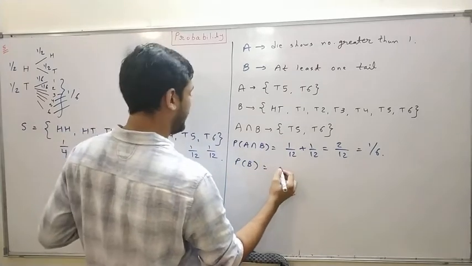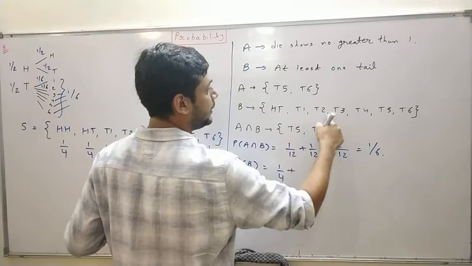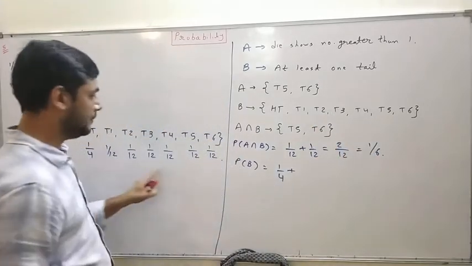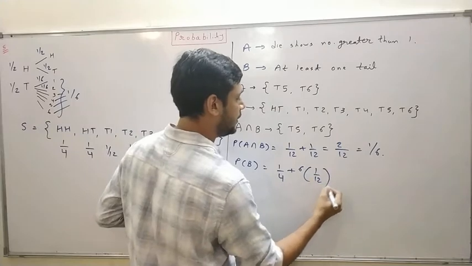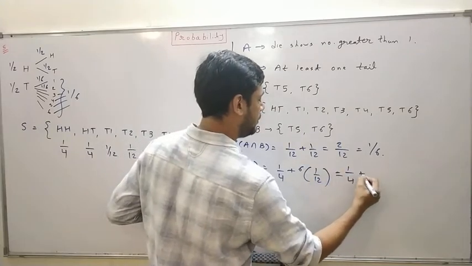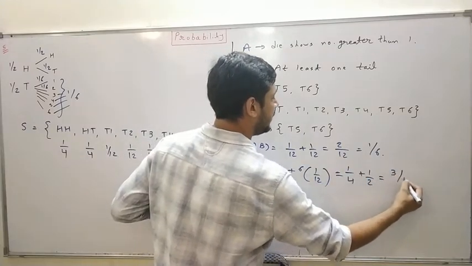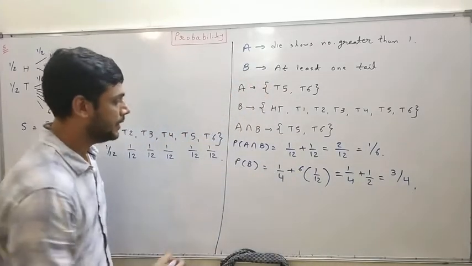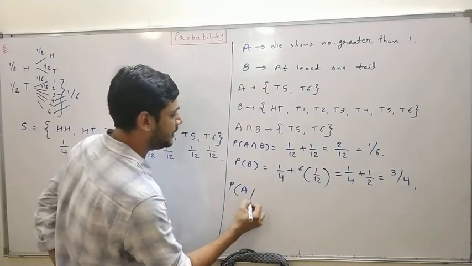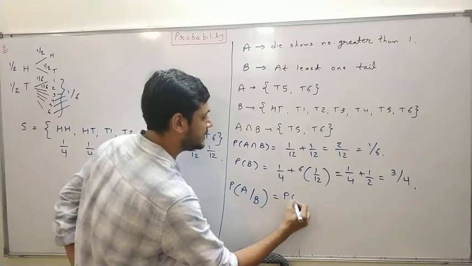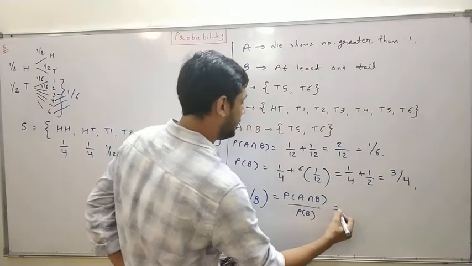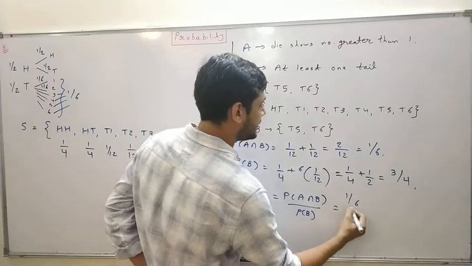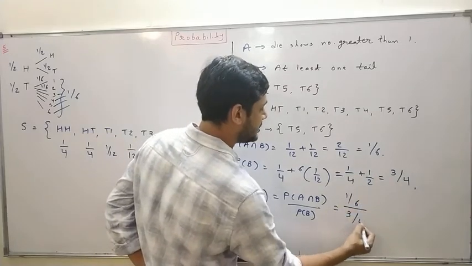HT is 1/4, T1 T2 T3 T4 T5 T6 બધાની probability 1/12, means 6 into 1/12, so that is 1/2, plus 1/4 that will be equal to 3/4. Now we have to find probability of A/B, that is A intersection B upon probability of B, so probability of A intersection B is 1/6 and that is 3/4.